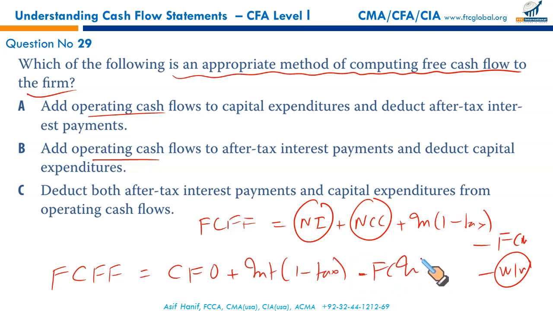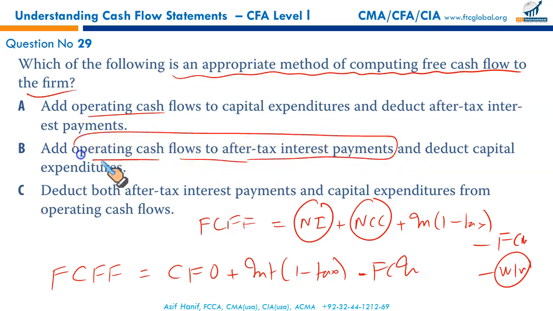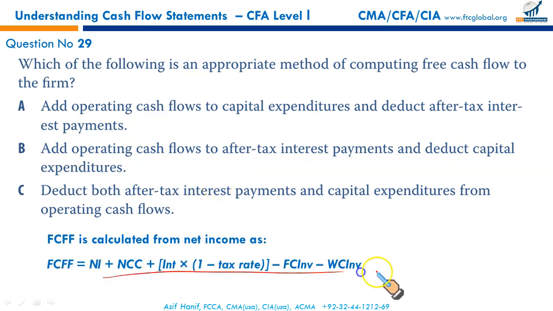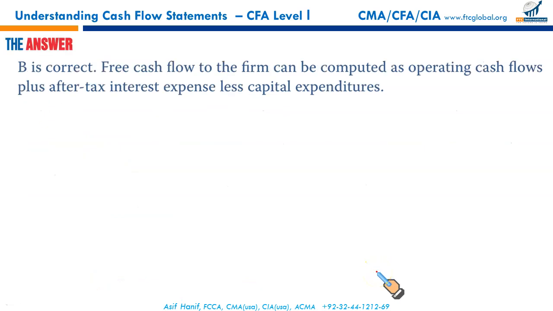Now match with the options. Add operating cash flows to the after-tax interest payments, correct, and deduct the capital expense. Absolutely right. B is the right answer. We have even given it here, right here. B is the right answer.